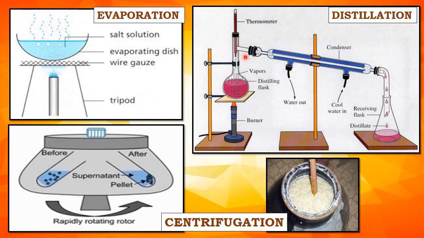Centrifugation. It is the process of separating components of different densities in a solution. Milk is churned to obtain cream from it. Since cream is lighter than milk, it floats over. In the same way, the suspended particles or the solute in a liquid can be separated by rapid rotation in a machine that is called a centrifuge.